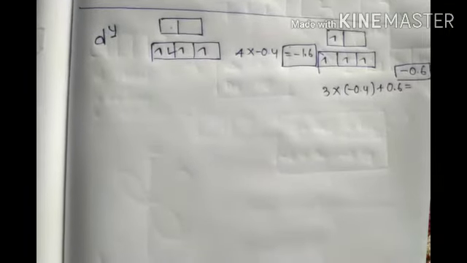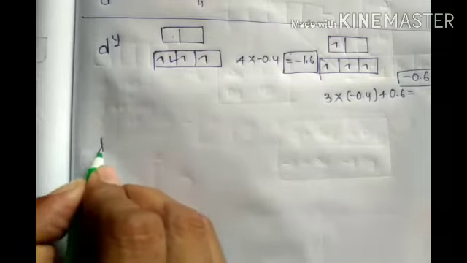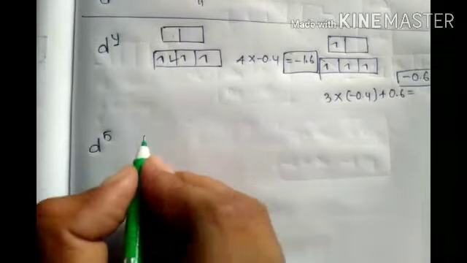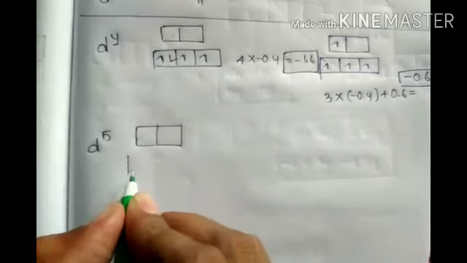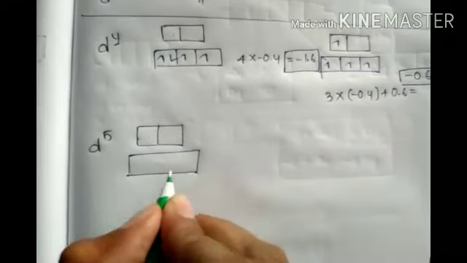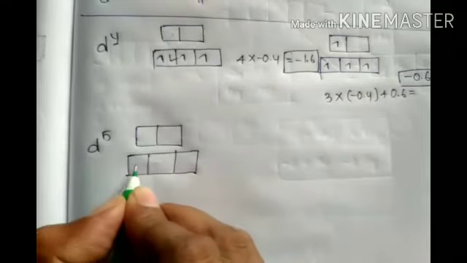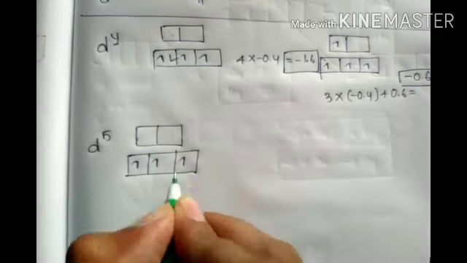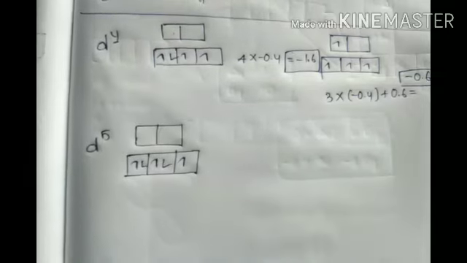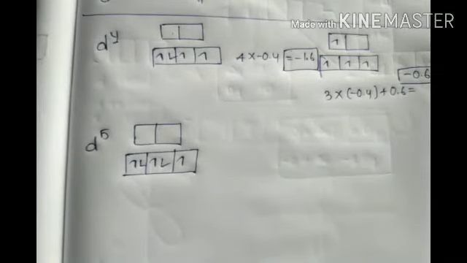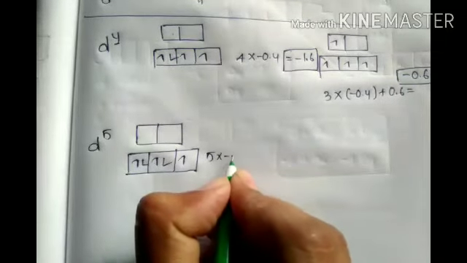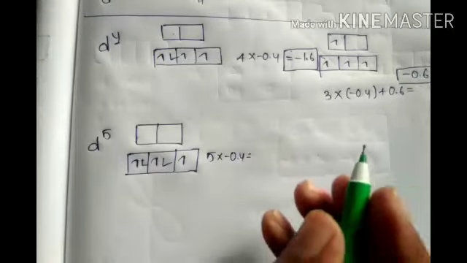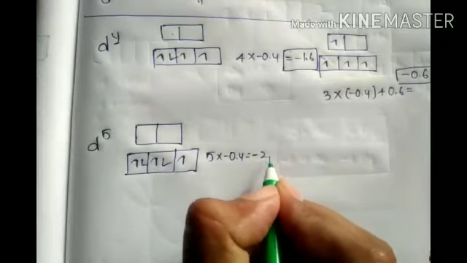Now let's go to the D5. Strong field ligand, 5 electrons. 1, 2, 3, 4, 5. In a strong field ligand, only after filling the downside will it go to the upside. Okay. Now 5 into minus 0.4, what will come? It's minus 2.0.